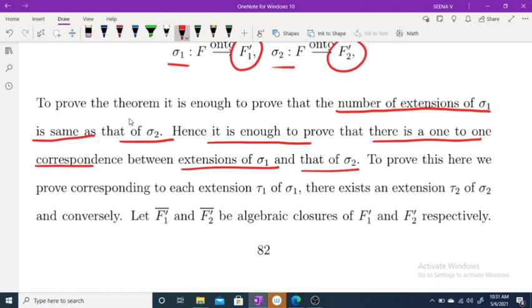So suppose these are the extensions of sigma 1, and this is the set of extensions of sigma 2. To prove this number is equal, we have to prove there exists a one-to-one correspondence between extensions of sigma 1 and sigma 2.